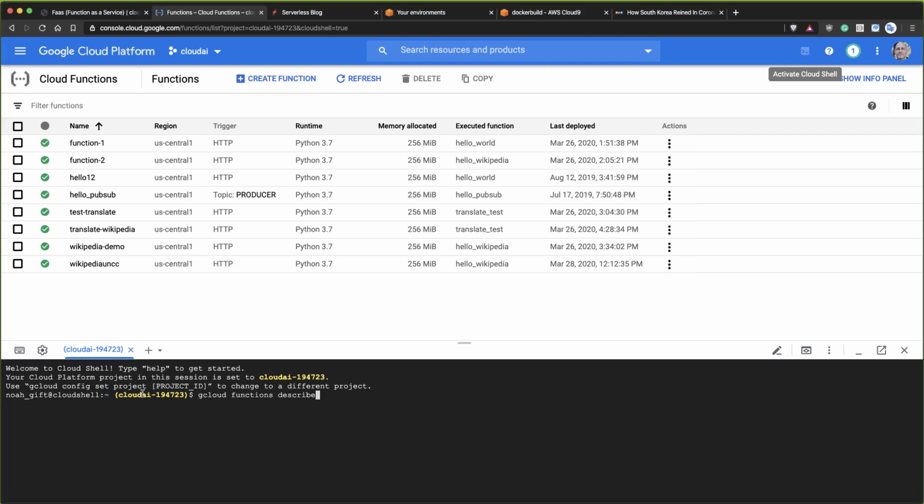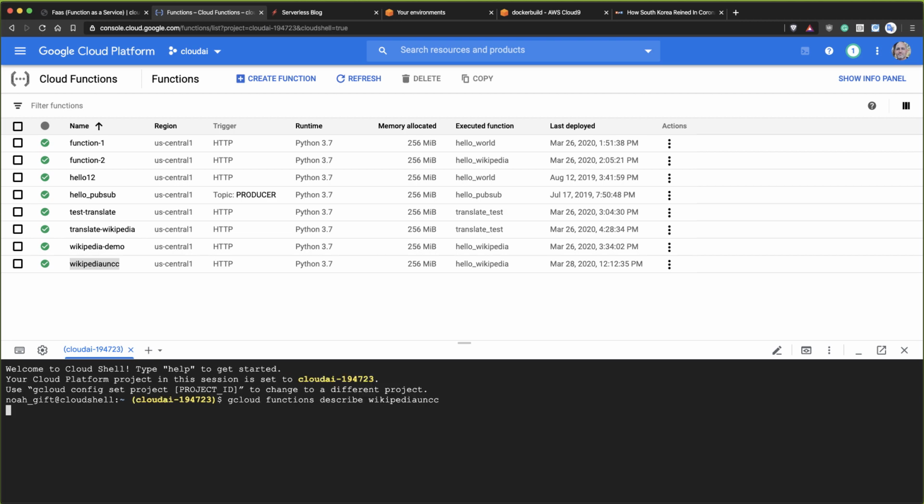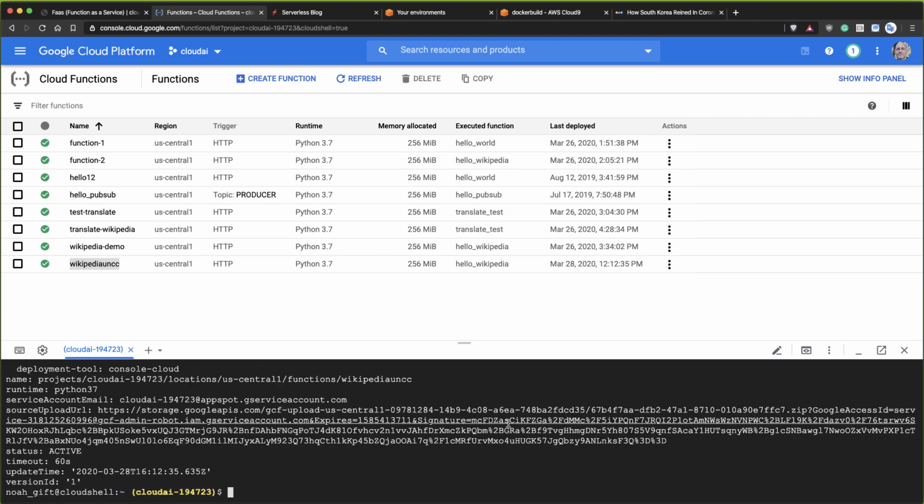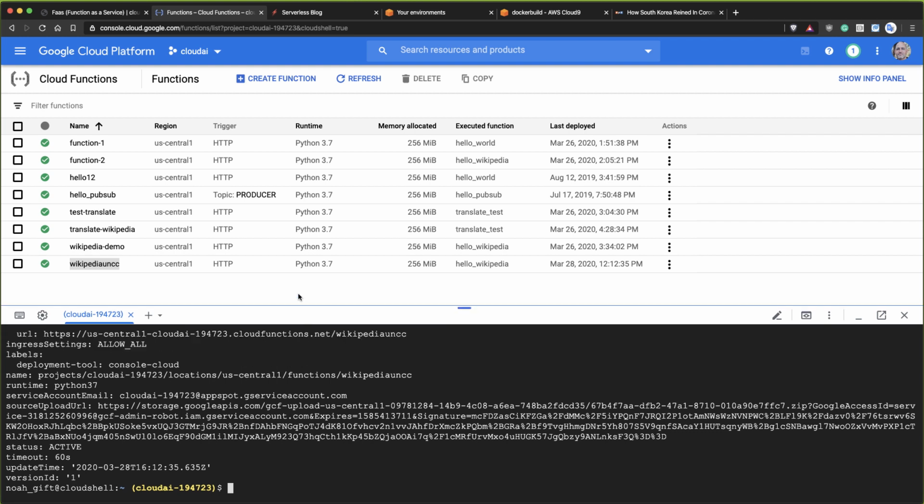And as long as you're in the same project that your cloud function is in, you can describe the name of the function you created. So we have this one like this, and I can go ahead and describe it like that. And I'll make this a little bit bigger. And you can see it tells you a bunch of information about that cloud function.